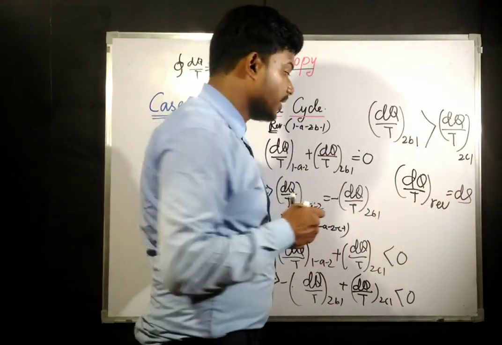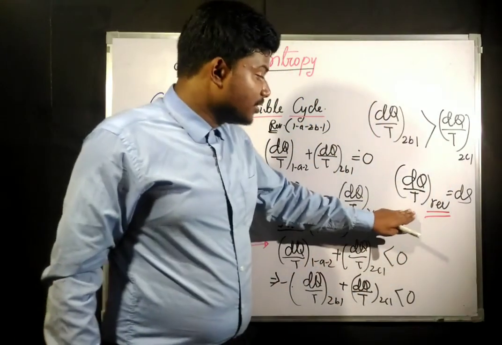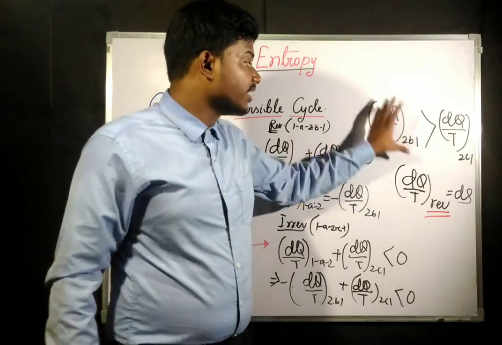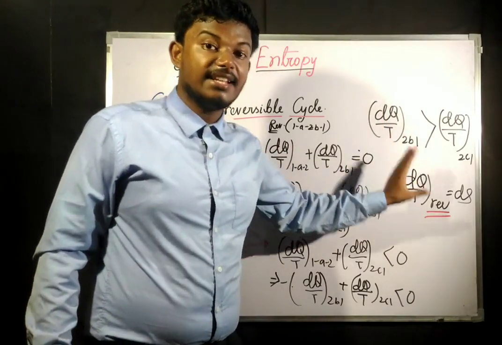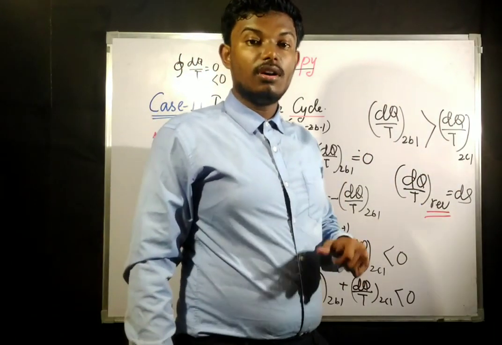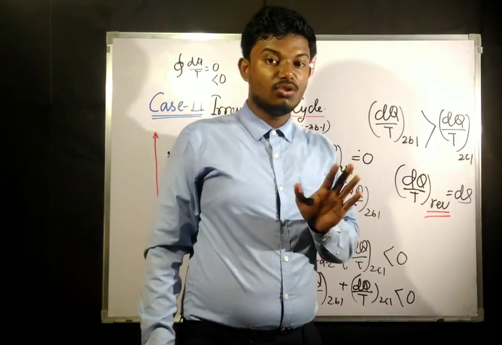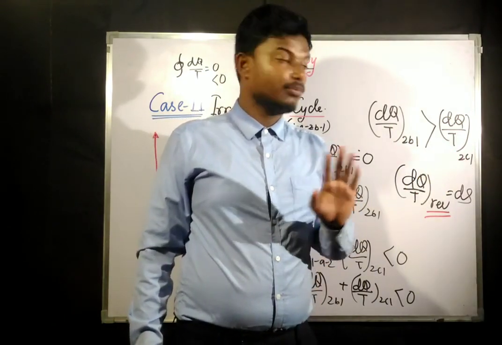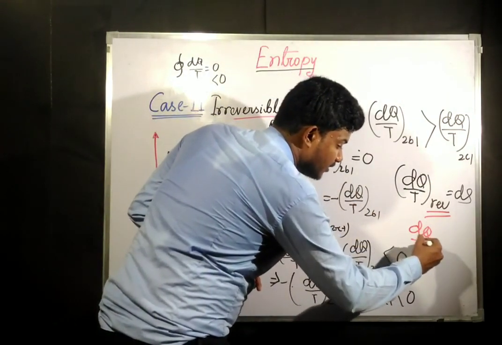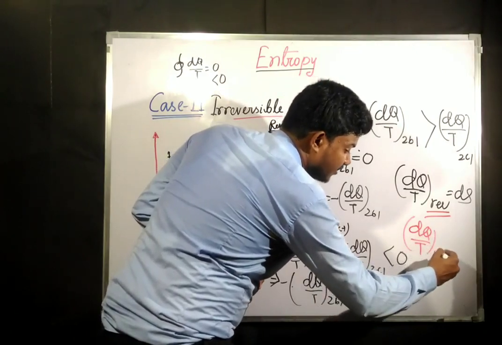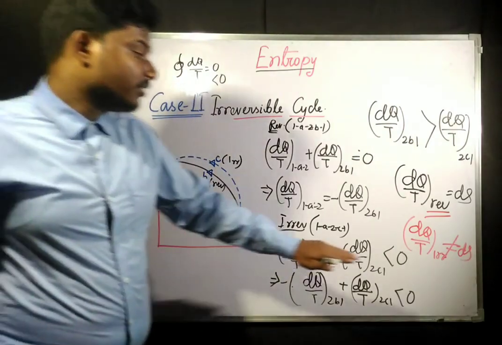Okay, to make it important, we need to underline this word reversible. That means only for a reversible process, whatever the dq by T term is, that is going to be our entropy, our property. In the case of an irreversible process, it is not going to be the entropy. That means dq by T for an irreversible process is not equal to dS.